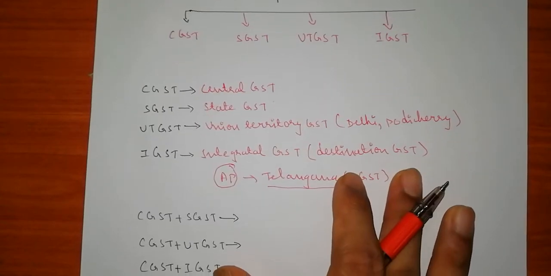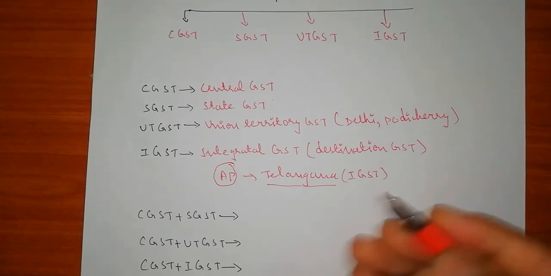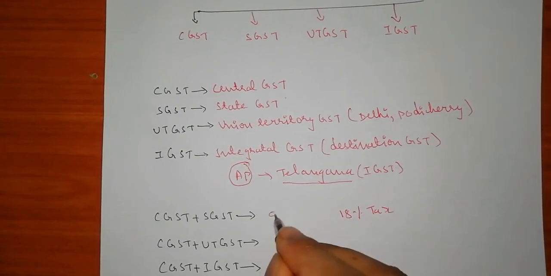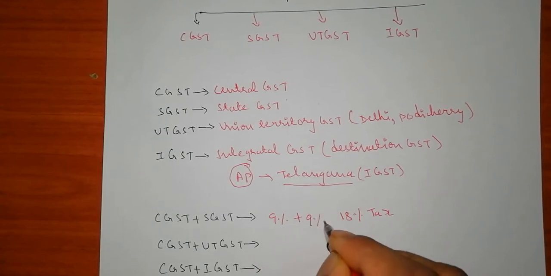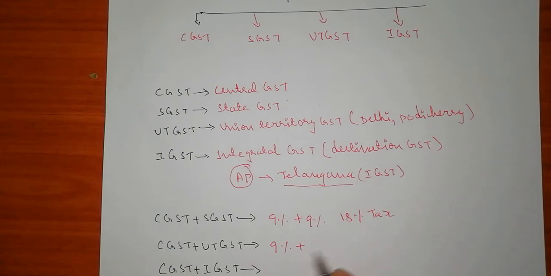Let us see here, CGST plus SGST. As you know, when you are shopping, you will see 18% of tax. In this 18%, 9% will go to the central government and 9% will go to the state government. The same applies to UT, means union territory: 9% will go to the central government and 9% will go to the union territory. What is IGST? 9% will go to central.